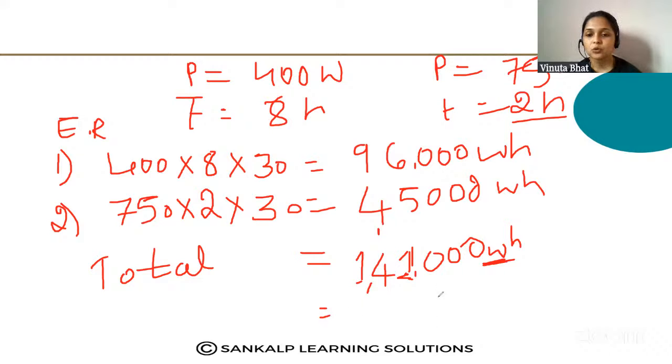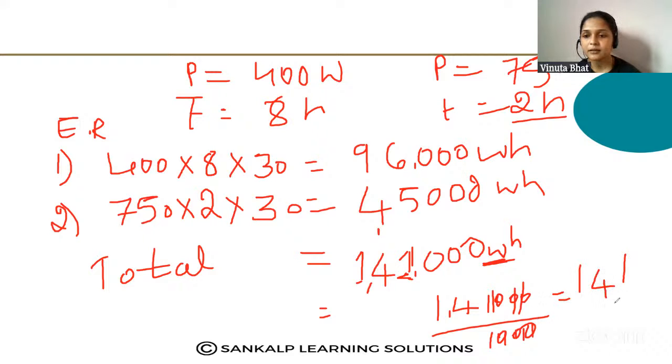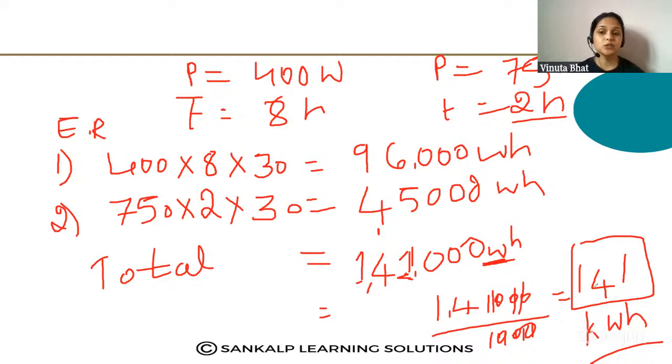So 1,41,000 divided by 1000 to convert into kilowatt hour. Here I will cancel these 3 zeros and the total is 141 kilowatt hour. So how much energy is consumed? That is 141 kilowatt hours.